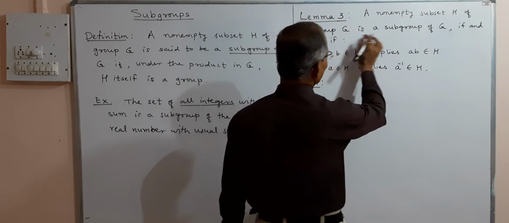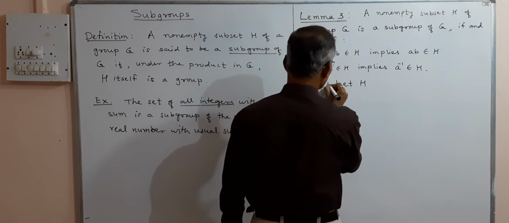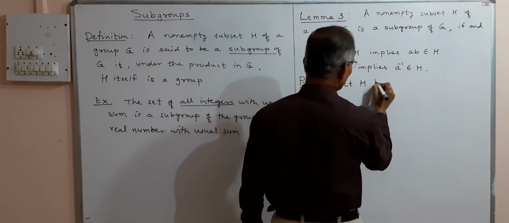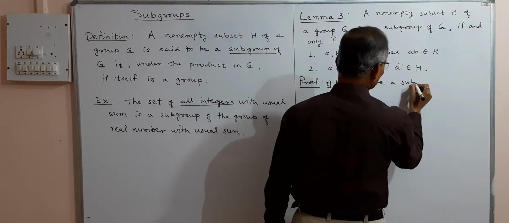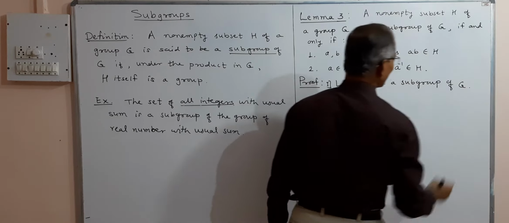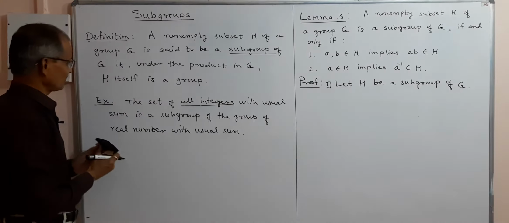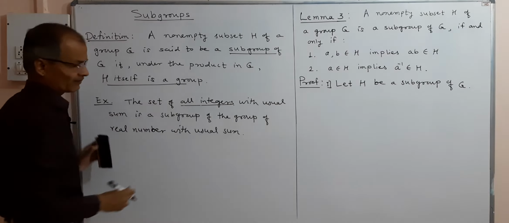Let H be a subgroup of G. This is the first part. Let H be a subgroup of G. And because H is a subgroup of G, H itself is a group by definition.